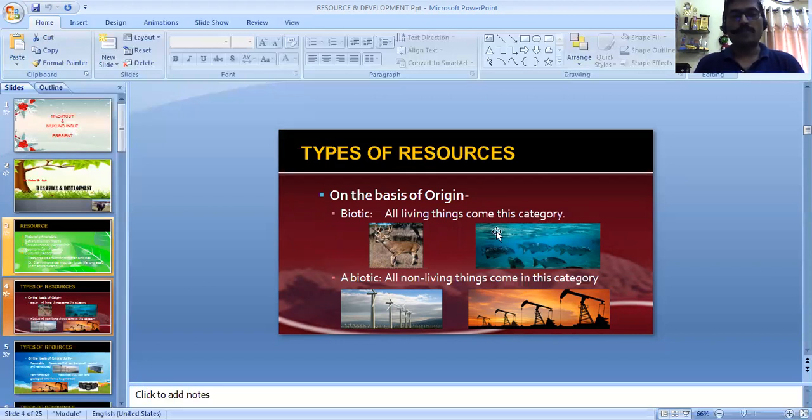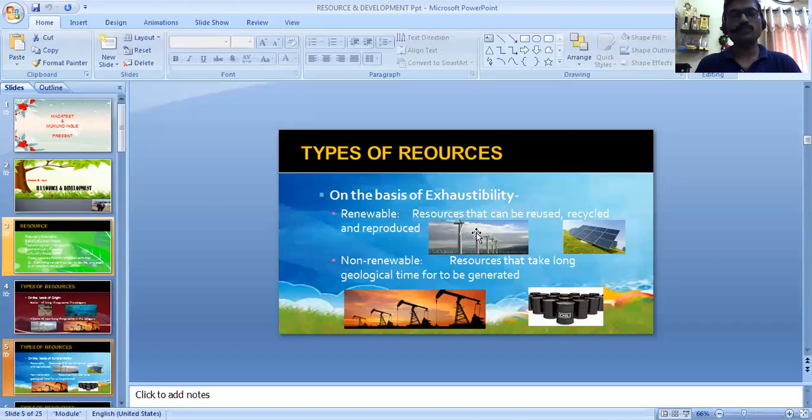First, on the basis of origin, the resources are divided into two types, biotic and abiotic. Biotic means simply living beings and abiotic means non-living things. Resources are then further categorized on the basis of exhaustibility. It means once you use it, whether they get exhausted or you can use it again and again. So they are divided into two subtypes, renewable and non-renewable. Renewable means the resources which can be reused, recycled and reproduced. Non-renewable, once you use, they get exhausted.